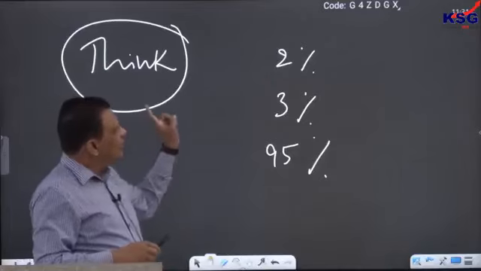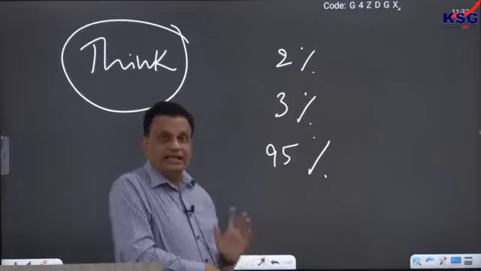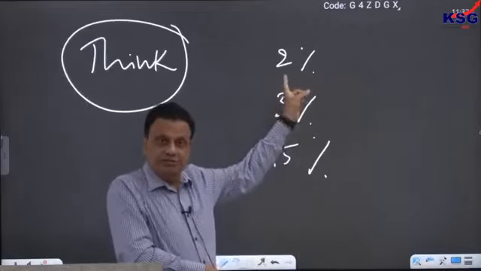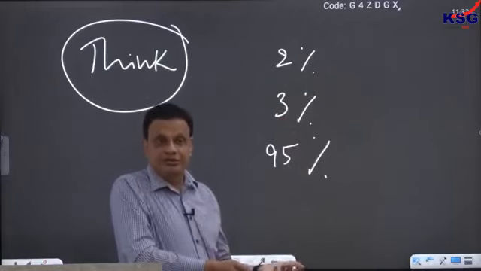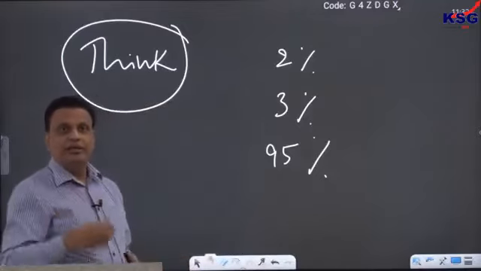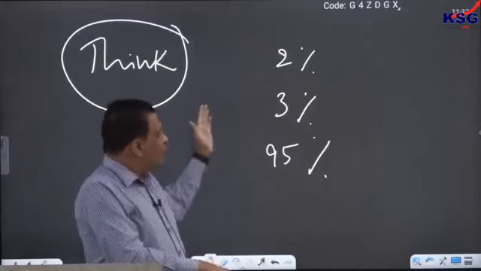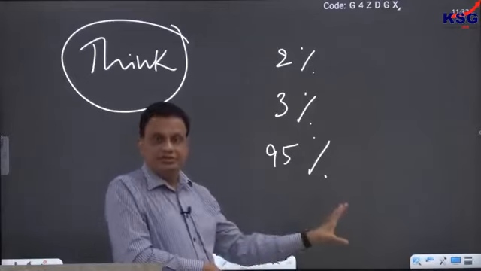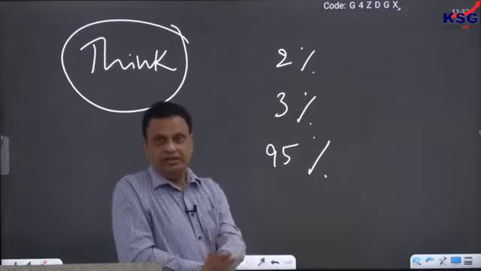According to some people, very few people in the world, like 2%, are the most important people in the society. They are the ones who create history. They are the ones who move history. They become the harbingers of making a good society. So they create history, they make history. What are these 95% of people? These 95% of people become history. Nobody knows who they are. They are simply born, they live their life, and they simply die.